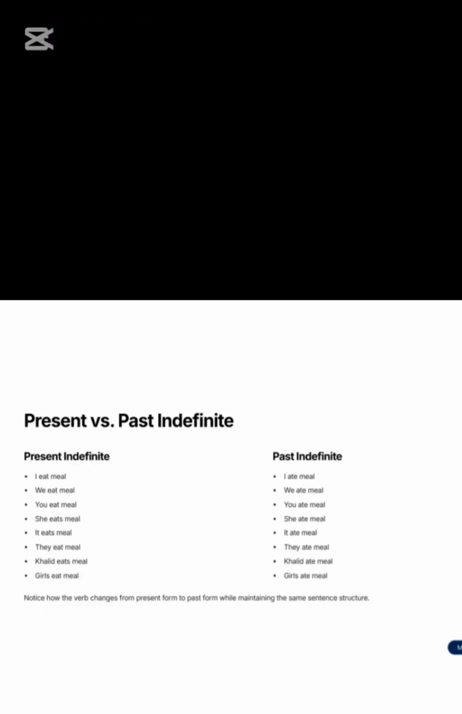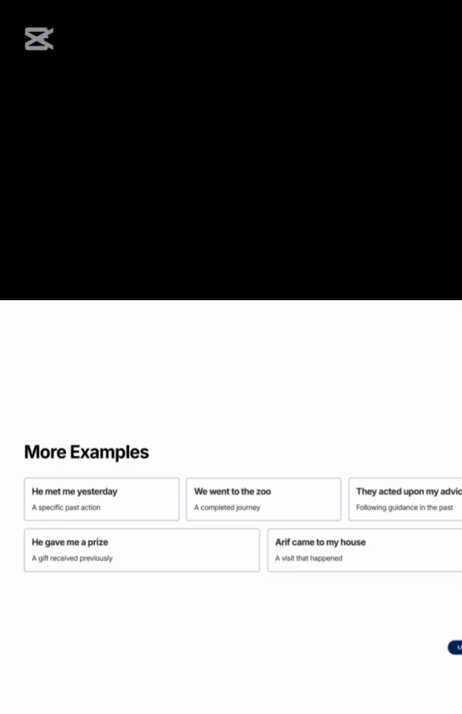Students, here you can see a comparison between present indefinite and past indefinite. In present indefinite, we use the first form of verb, which is called present form, and in past indefinite, we use past form or the second form of verb. Like in present indefinite, we would say I eat meal, and in past indefinite, we would say I ate meal. Now we will see more examples of past indefinite tense on the screen.